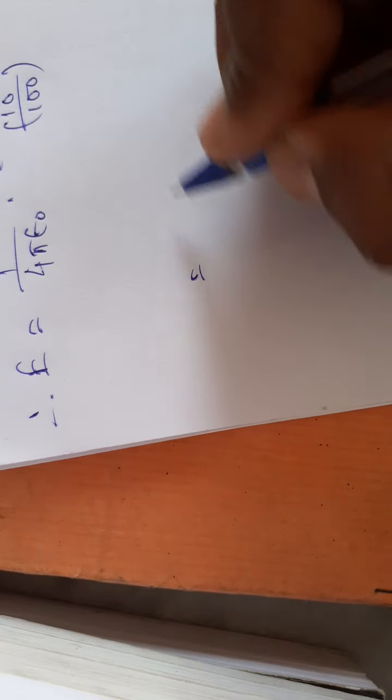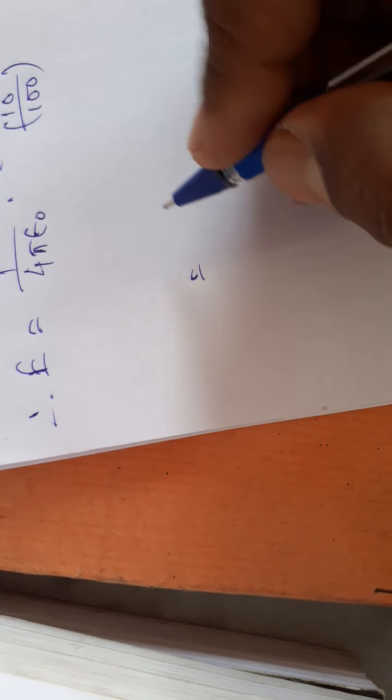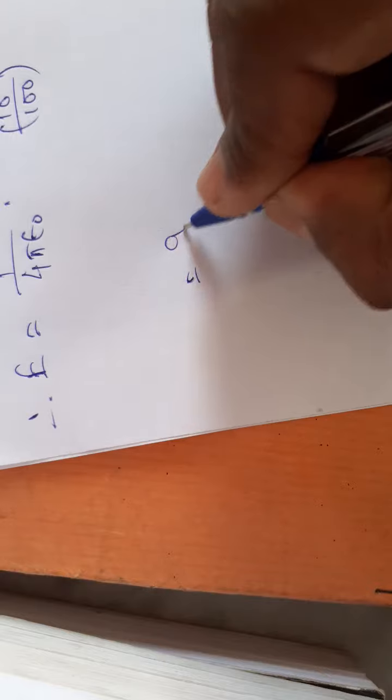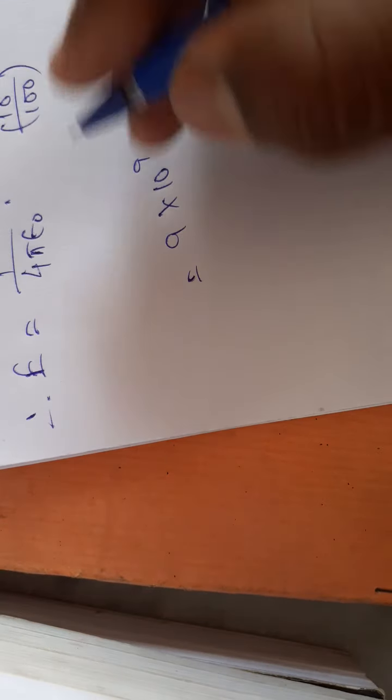So we can take 1 by 4 pi epsilon naught, that is 9 into 10 to the power 9, as common.